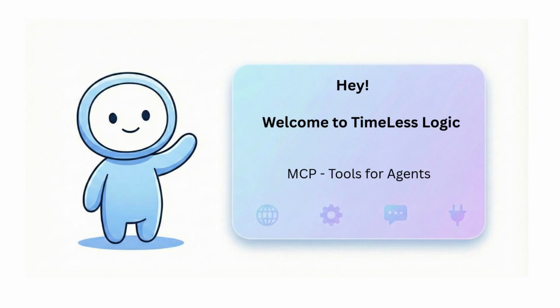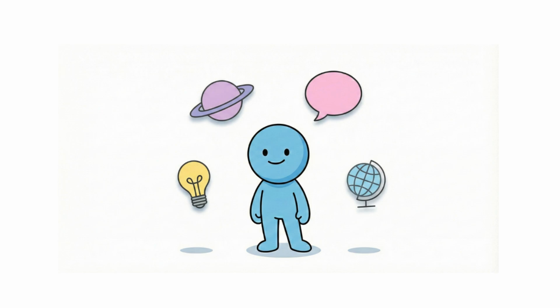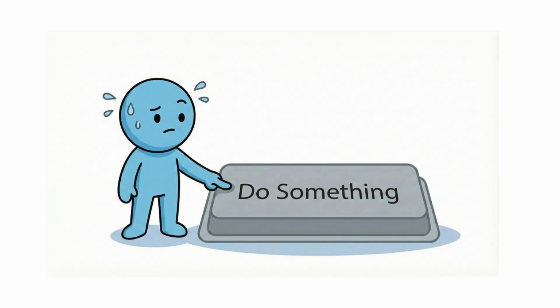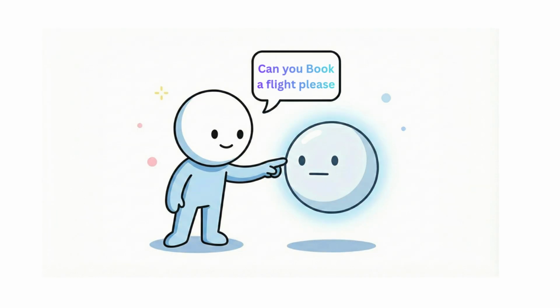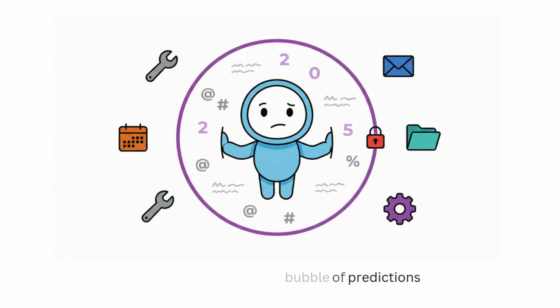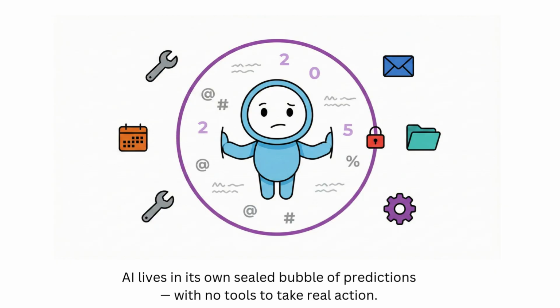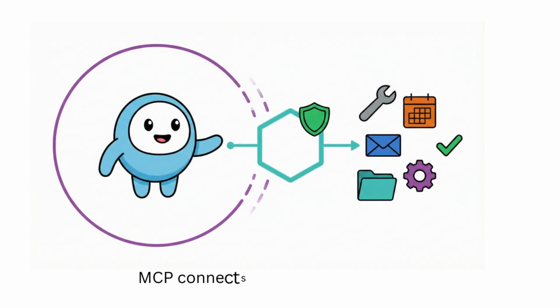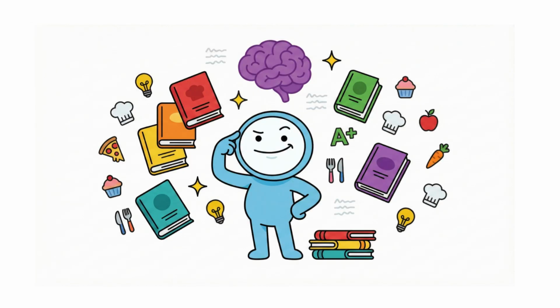Today, we're debunking how MCP actually lets AI models talk to tools. You might have noticed AI can talk about anything, but it can't actually do anything. Ask it to book a flight, and it's like, I can't, but here's a very emotional poem about airports. That's because AI models live in a sealed off prediction bubble. MCP is the universal translator that finally connects them to real world tools safely.